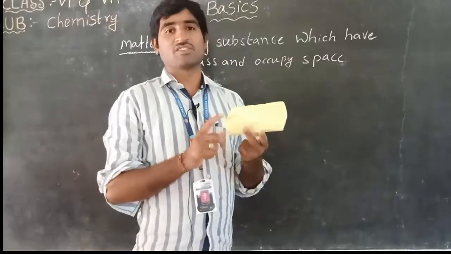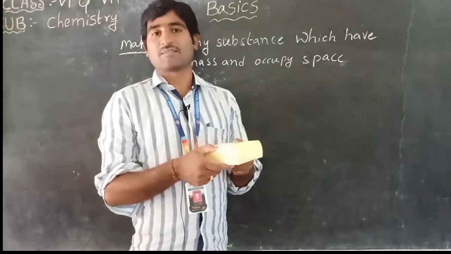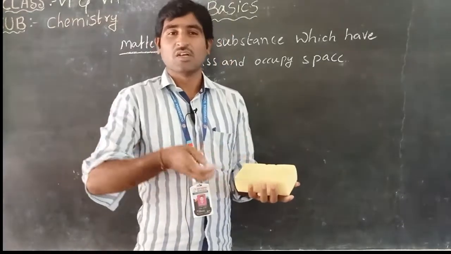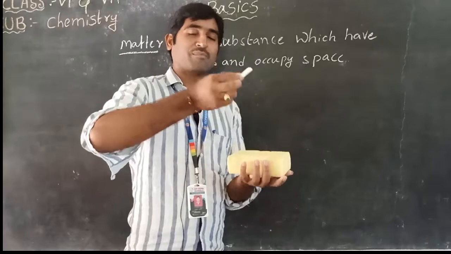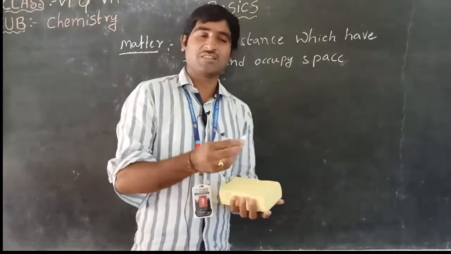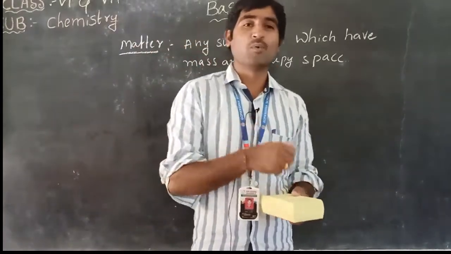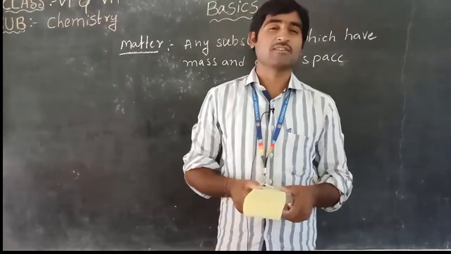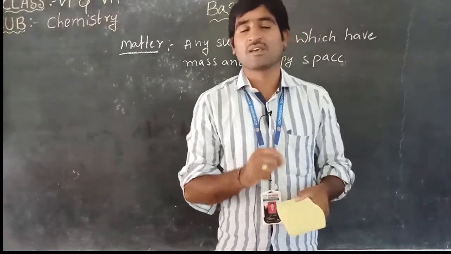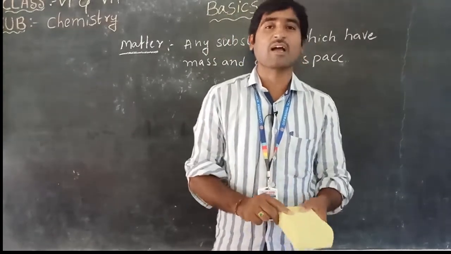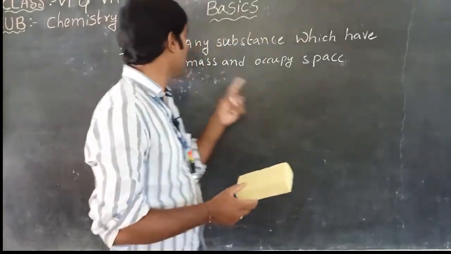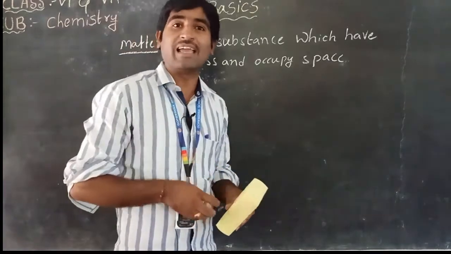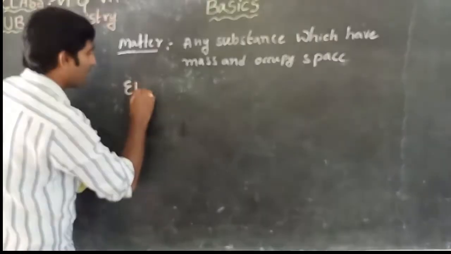For example, take the duster. The duster has mass and it occupies some space, so it is an example of matter. This chalk piece also has some mass and occupies some space. It is also an example of matter. Your books have mass and occupy some space. That is also an example of matter. Any substance in the universe which has mass and occupies some space is matter. How is matter made? Matter is made up by the joining of elements.